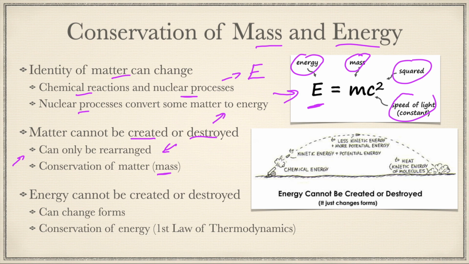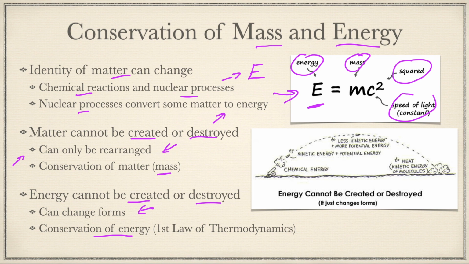Now, energy can also be neither created nor destroyed. So you cannot create or destroy energy. Again, energy can change forms. One way to think about matter is as a form of very condensed energy. But we have our conservation of energy, which is our first law of thermodynamics. Any energy that's in the system when you start has to be in the system when you end.